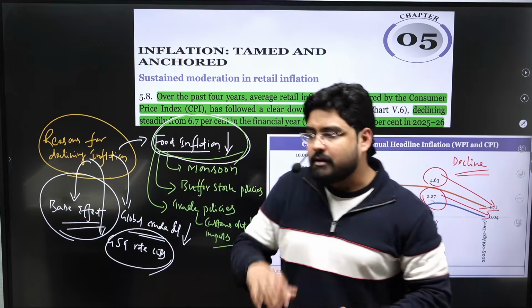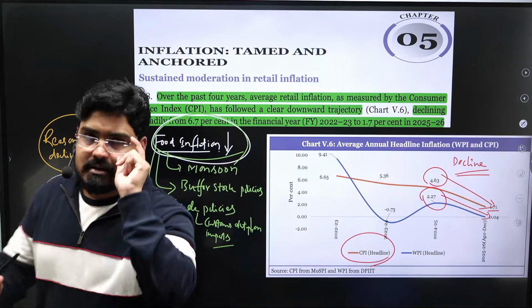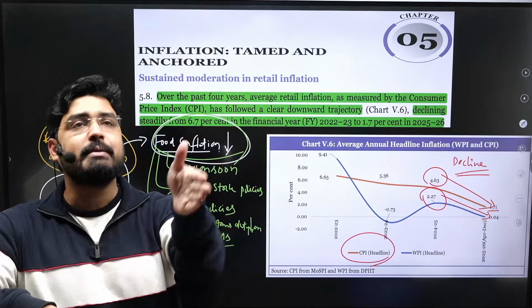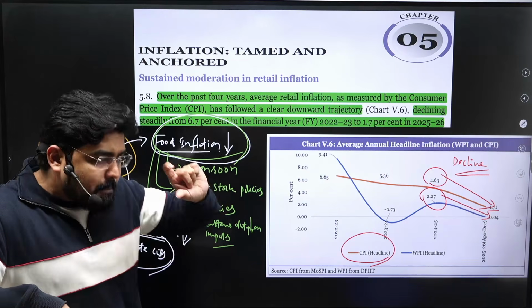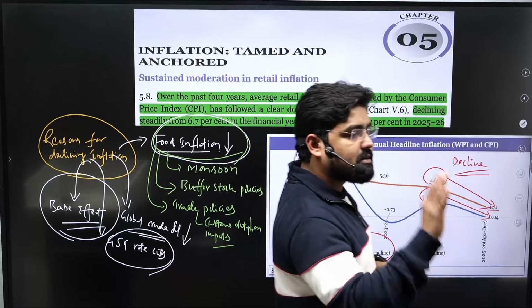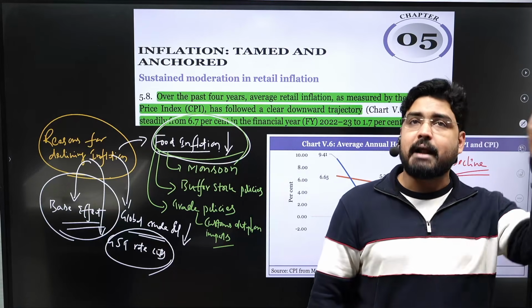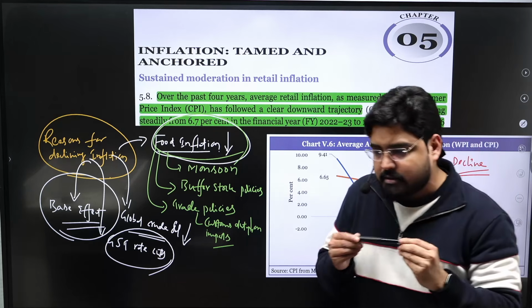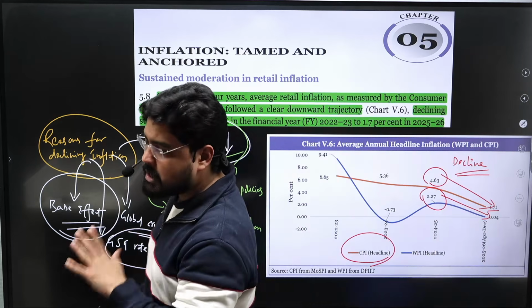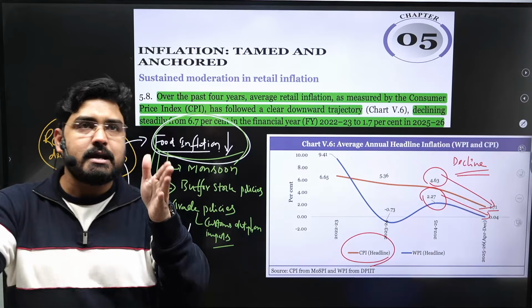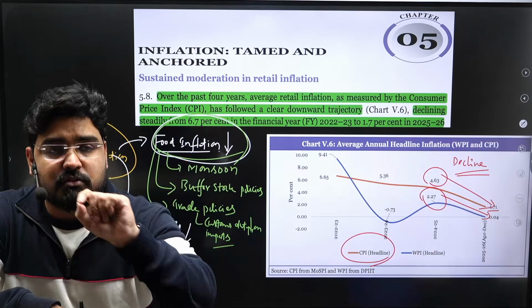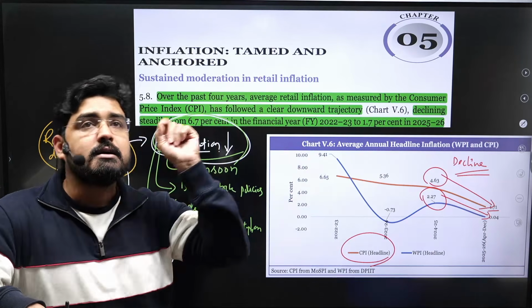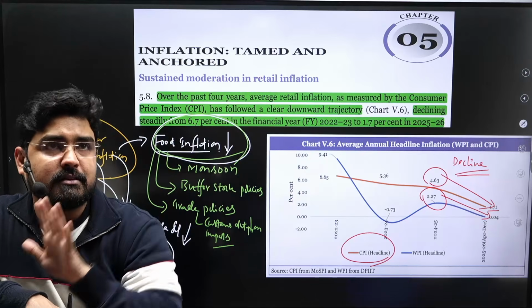See, CPI or the consumer price index is generally measured on a year-on-year basis. That means the price level this year in this month is compared with the price level of this month in the previous year. Right now we are in the month of February 2026. If you want to compare the price levels in February 2026, you have to compare with February 2025 prices.